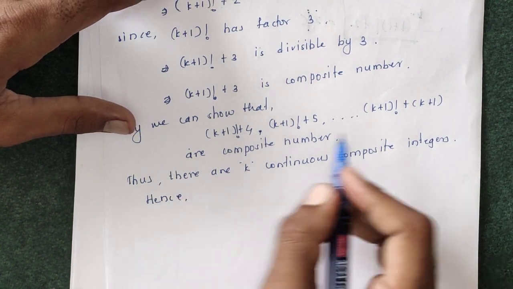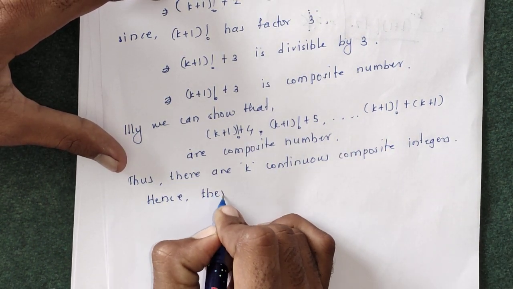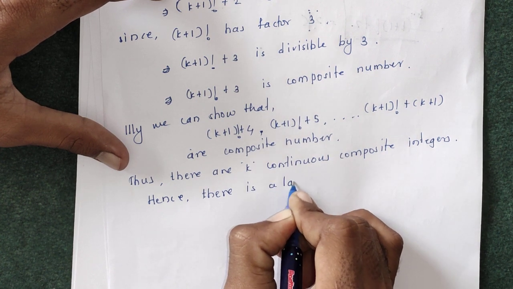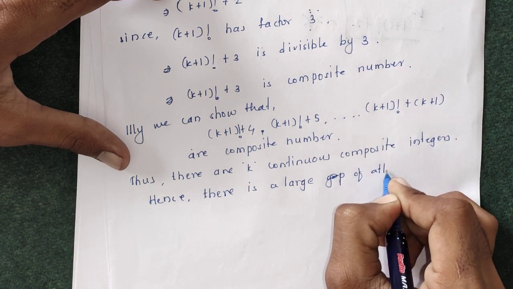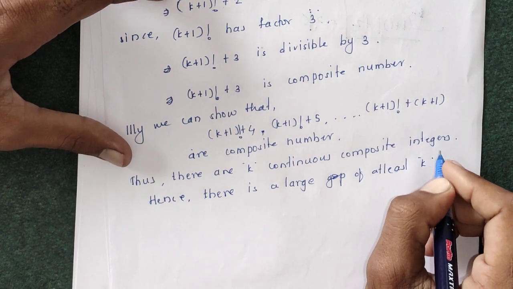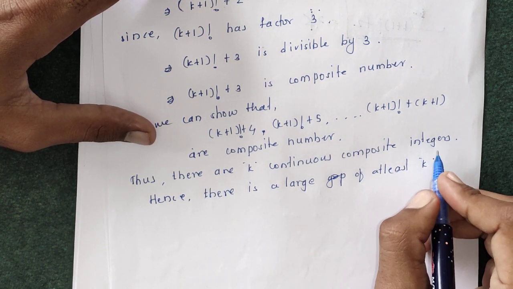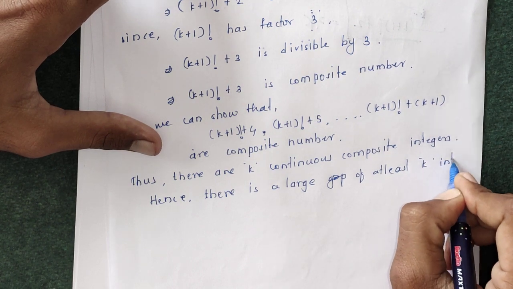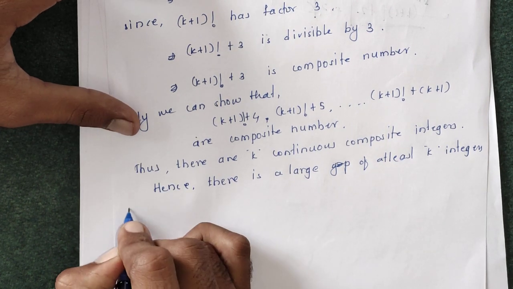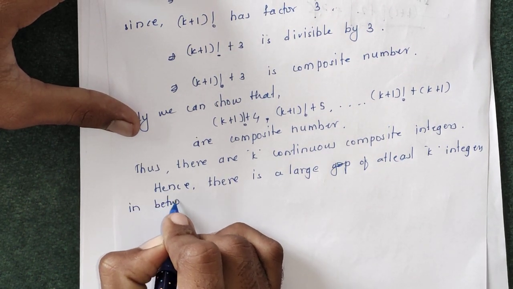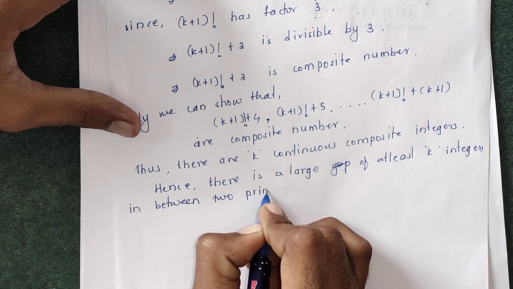Hence there is a large gap of at least k integers. So hence there is a large gap, there is a large gap of at least k integers in between two pairs of prime numbers. At least k integers in between two primes.